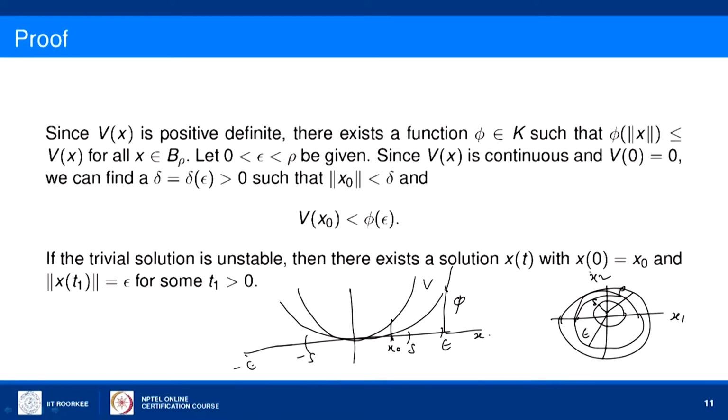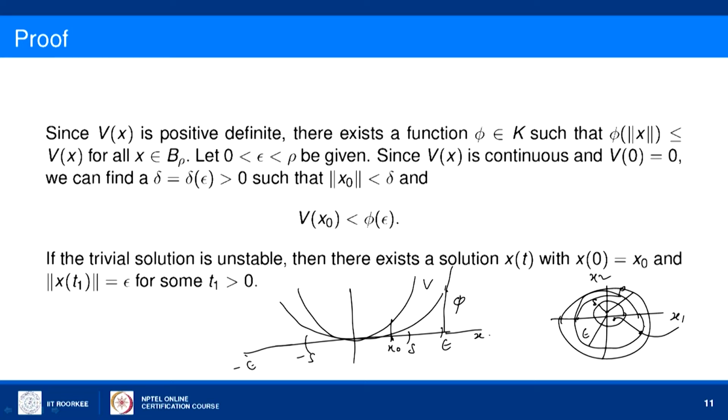That solution is x of t with initial condition x of 0 equal to x naught, and there exists some time t1 at which the norm of x of t1 is epsilon, because if the system is unstable, then from the initial condition x naught it will be going away from the trivial solution 0. So, at some point of time it will cross the epsilon circle. So, we say that at time t1 the norm of x of t1 is equal to epsilon for some t1 greater than 0.